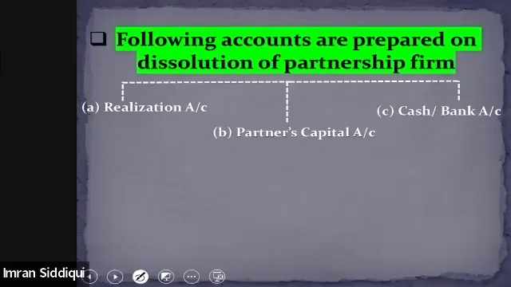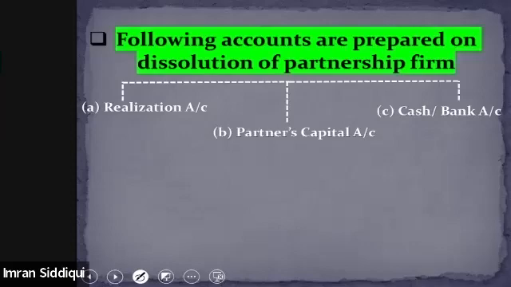Which means that whenever a question is asked from this particular topic, the question may require you to prepare the realization account or the partners capital account, cash or bank account. The question may also require you to prepare all the accounts at the same time. It may require you to prepare the realization account only. So depending upon the question, we need to prepare different types of account. So generally speaking, we need to prepare these three kinds of account under the dissolution of the partnership.